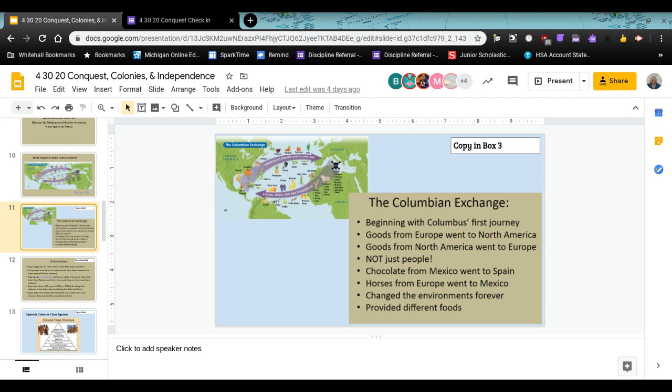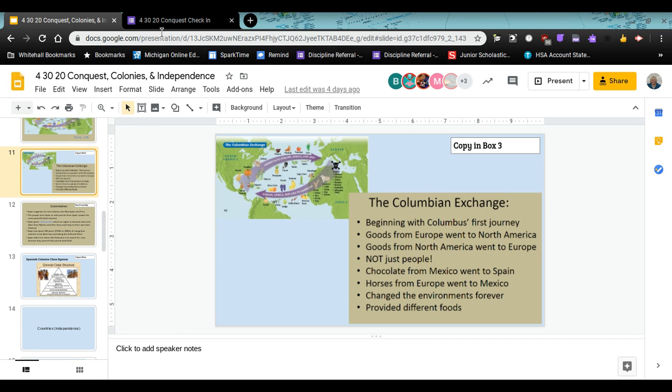So the Columbian Exchange is this big exchange of products going back and forth. It was animals, it was diseases. They brought smallpox that North American and South American people had never seen and didn't have any immunities to, very similar to kind of what we're going through now. But they didn't have the science that we have to know how to make a medicine or a vaccine for that. So they were in a different situation, even scarier. Even this is pretty scary. But so just the exchange, the Columbian Exchange was that exchange back and forth.